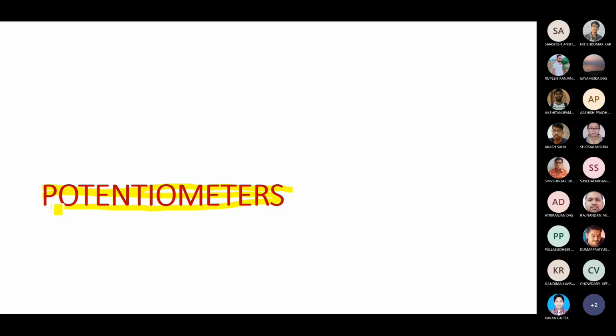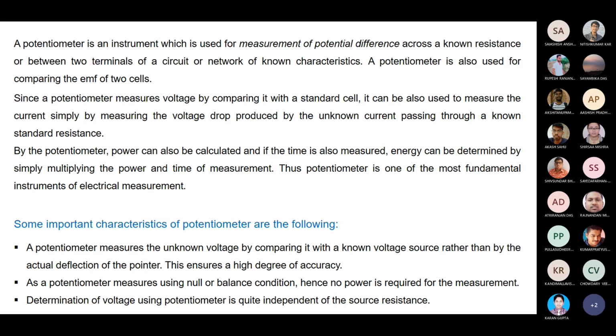We have a circuit to show you. First we need to know the purpose of the potentiometer. The purpose of the potentiometer is to measure the potential difference across a known resistance between two terminals of the circuit, network, or characteristics. The term potentiometer comes from potential difference, but it's not that you can only measure potential difference.